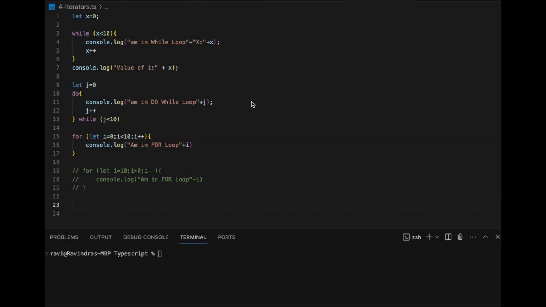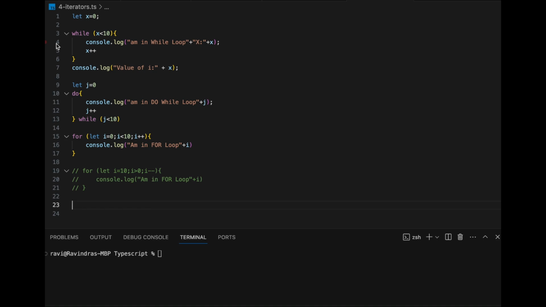Let's look into iterators. What are iterations? Iterations, you are repeatedly doing the same thing. So let's look into programming in TypeScript. What are the iterators available? One is while loop. Loop is like you're looping around the same set of code. That's a loop. Do while and for. We have three types of iterators available in TypeScript.